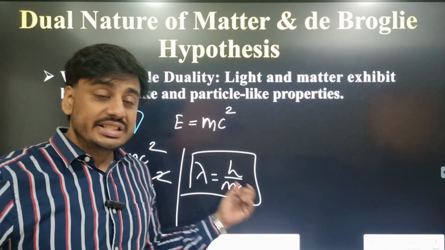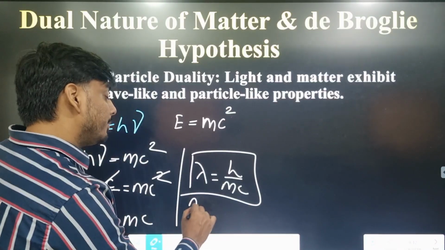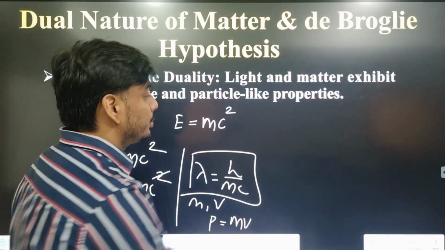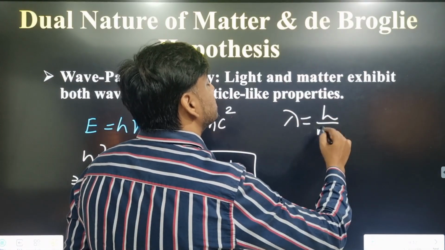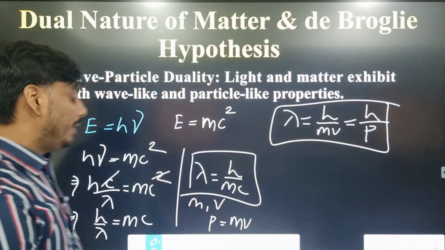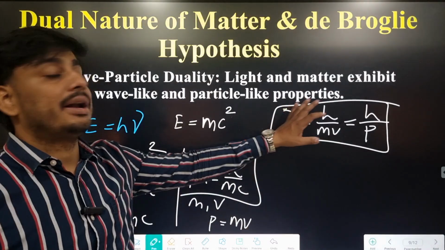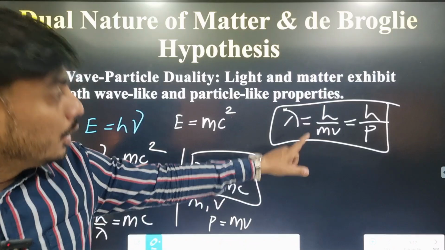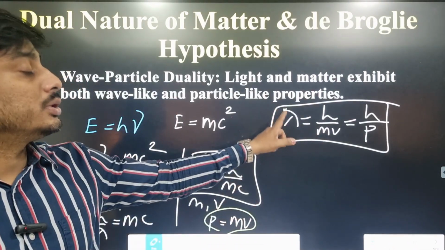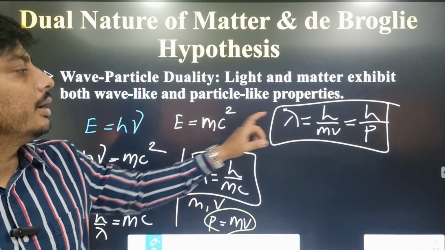For a photon, since it is light, we are using the velocity of light. If we consider a particle which has mass m and is moving with velocity v, its momentum will be mv. So we can write lambda equal to h by mv, or simply h by p. This is the wavelength associated with a matter wave. If a particle of mass m moves with velocity v, it will have momentum mv, and the wavelength associated with this matter wave will be h by p. h is Planck's constant, 6.625 times 10 to the minus 34 joule second.